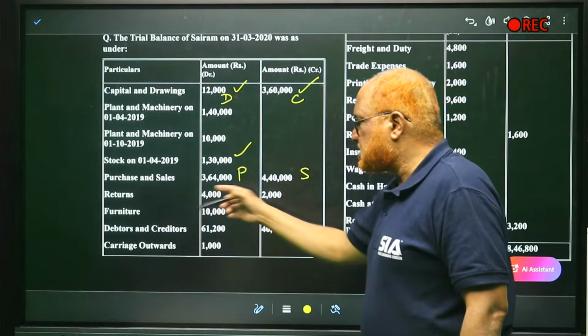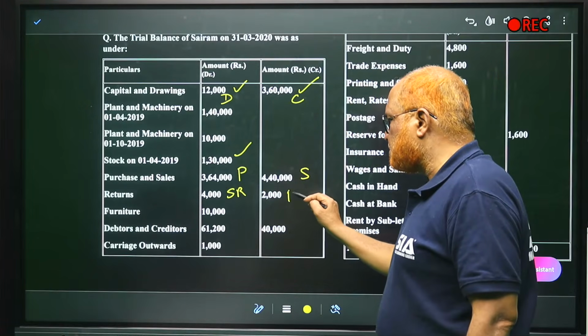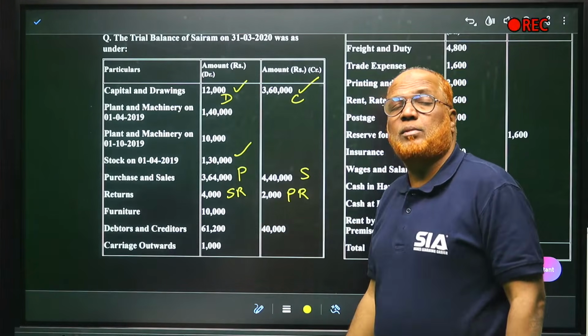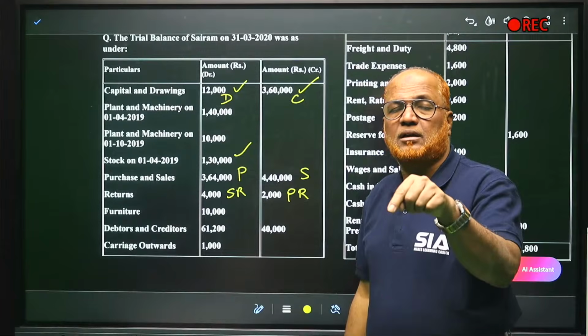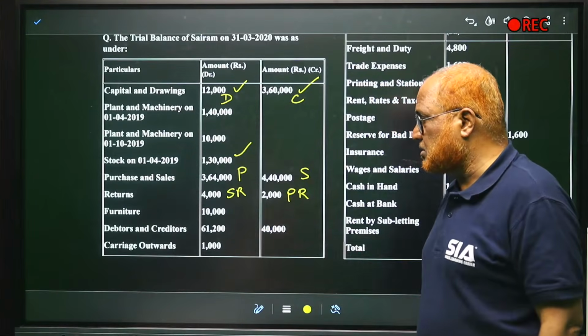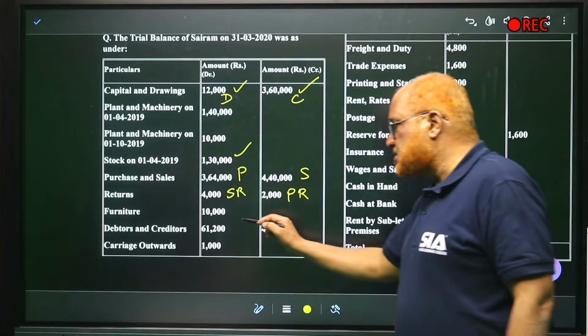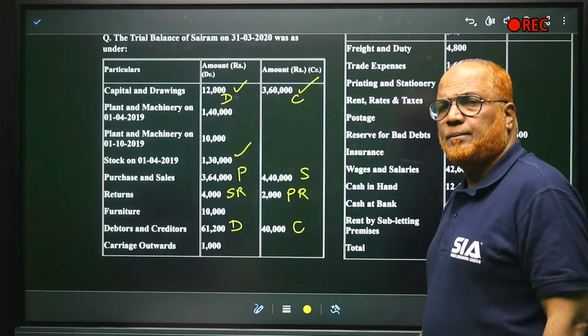Returns. Debit side is sales return and credit side is purchase return. It will not be specified in the problem. You have to remember: the debit side item will be sales return and the credit side item will be purchase return. Furniture 10,000, debtors and creditors. Debit side is debtor and credit side is creditor.